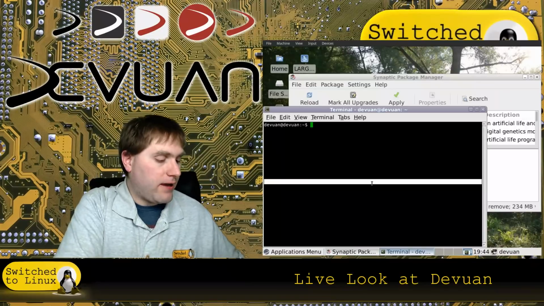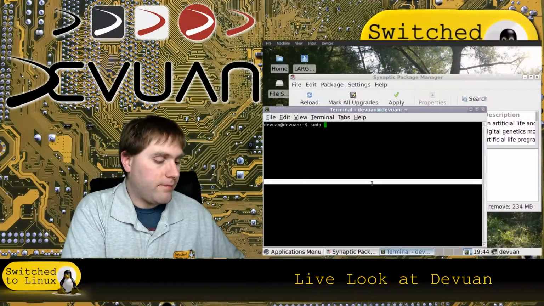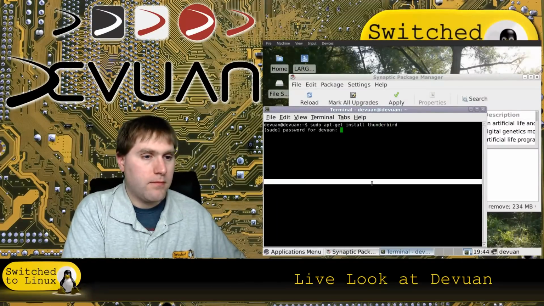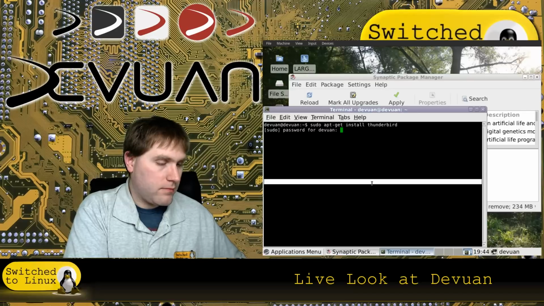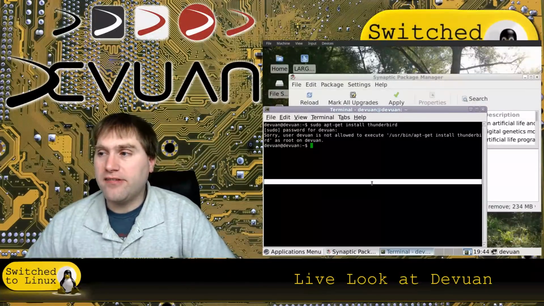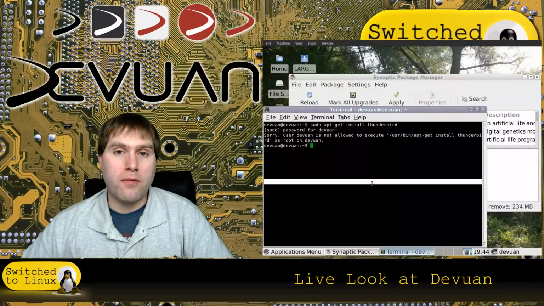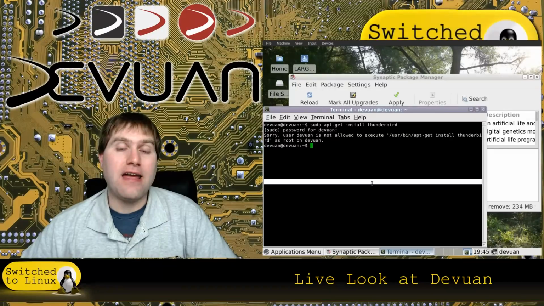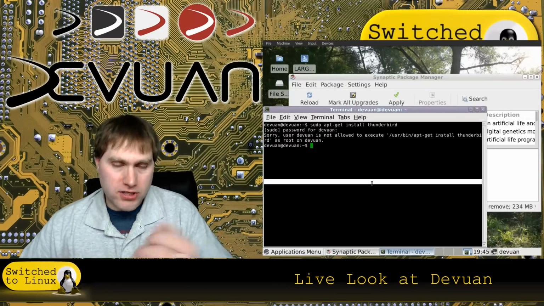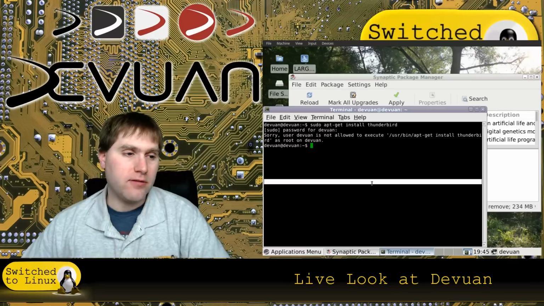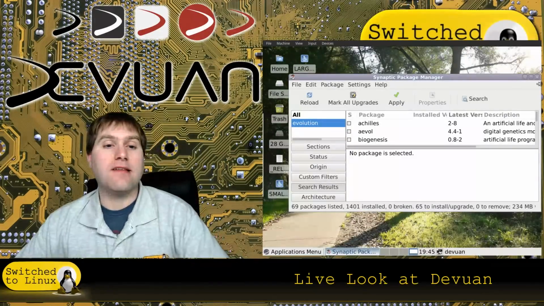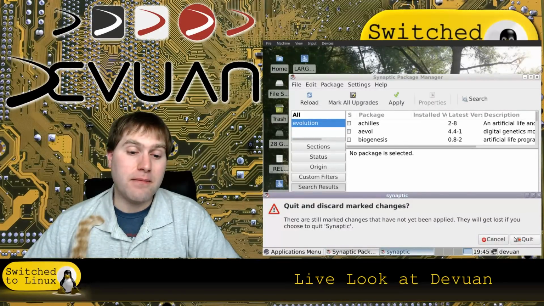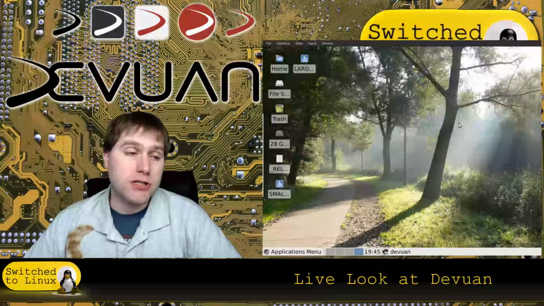So if you actually come down here into your terminal and you know what you want, you are not added to a sudo user. So if you are wanting to use a terminal, you will actually have to log out and log into the system as a root user in order to do that, or just get into your root user and add yourself to the sudo user group. So that's another downside of the system. Again, there are useful applications for that being locked out. That is a little bit more security conscious, not being able to do that.